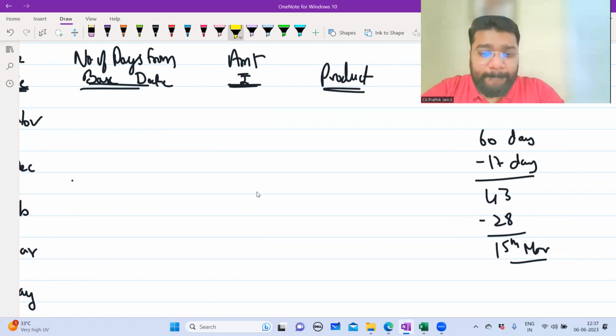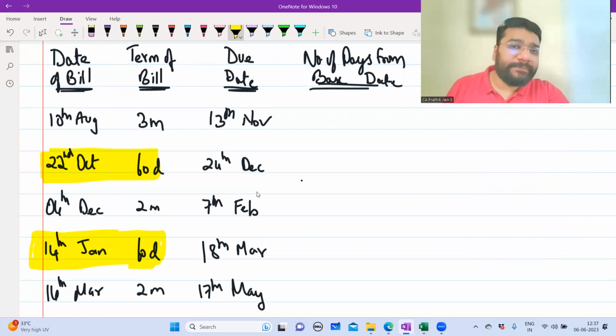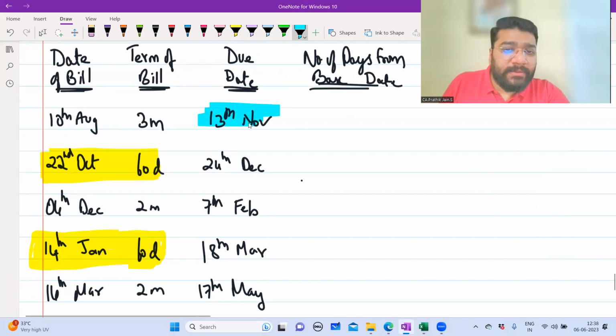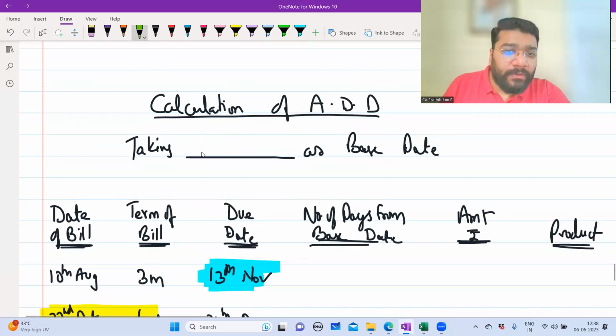Now people, from the due date, identify the date which is the least date. Which is the least date? 13th November is the least date. So that becomes your base date. So taking 13th November as base date.